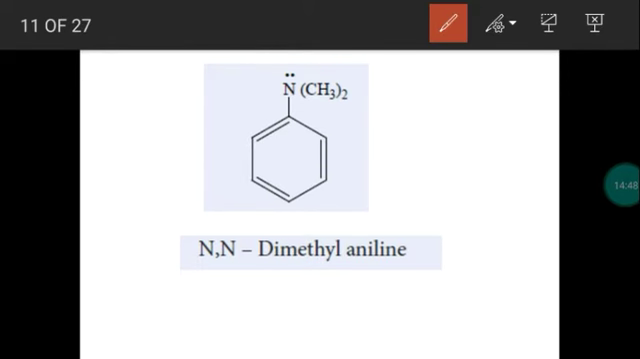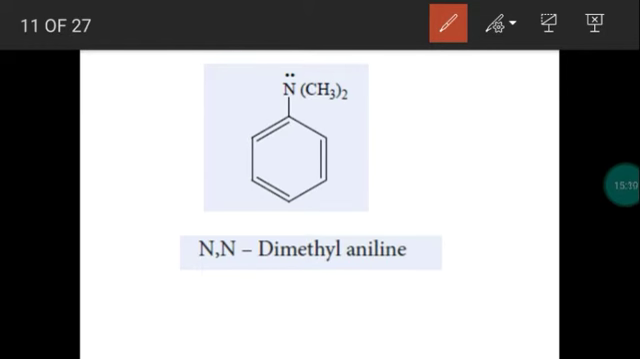Next one, an aromatic amine. And we know the simple aromatic amine. What is it? C6H5NH2. If a hydrogen of ammonia is replaced by a benzene ring, we get C6H5NH2. This is called phenylamine, or we can call this aniline. Aniline is the common word.